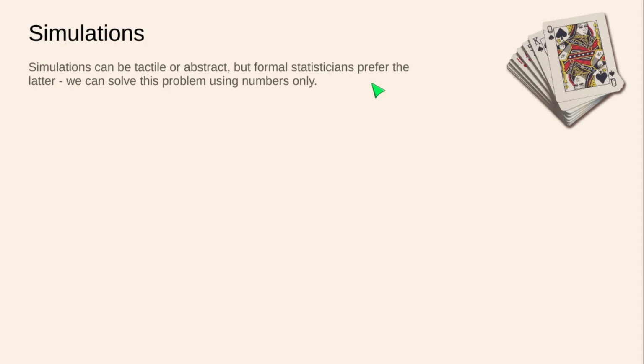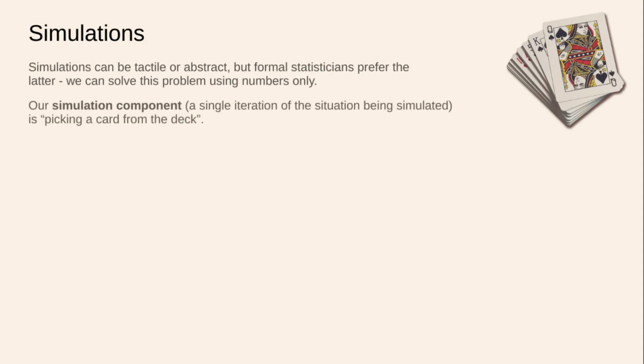We can solve this problem using numbers only. How do we do that? Well, here we go. Our simulation component, that's a technical term. There are several technical terms on this page. Take some good notes if you haven't done so already. So our simulation component, that is a single iteration of the situation being simulated, is picking a card from the deck, all right? So that's our process we're going to do in our simulation.